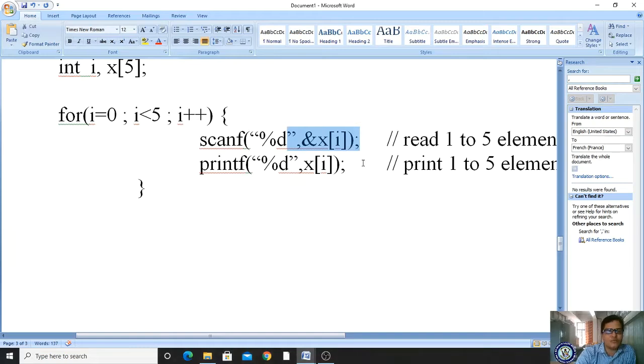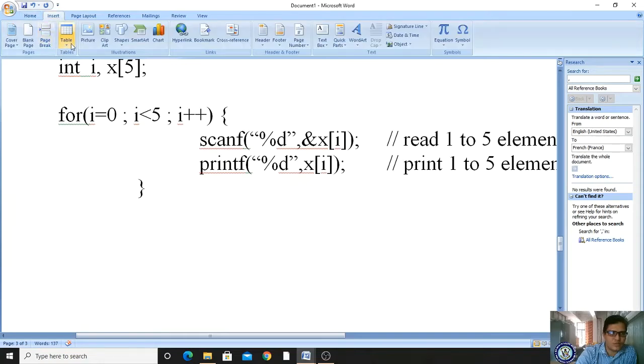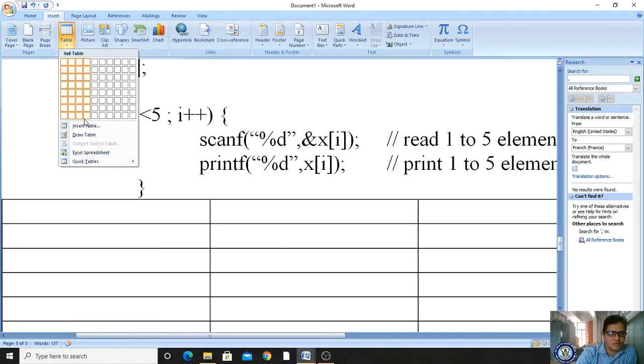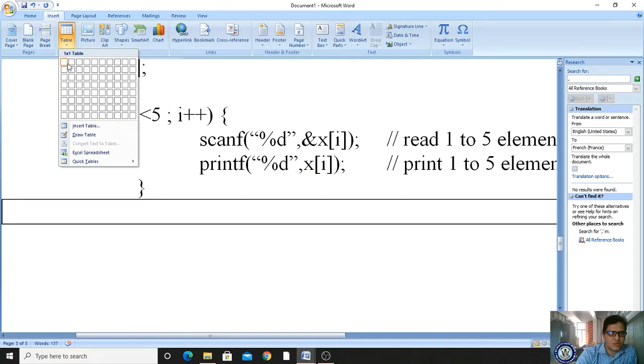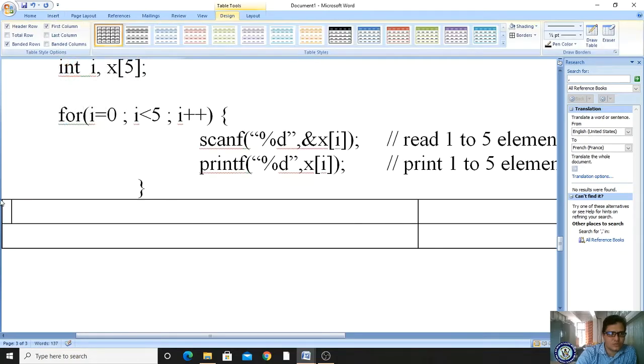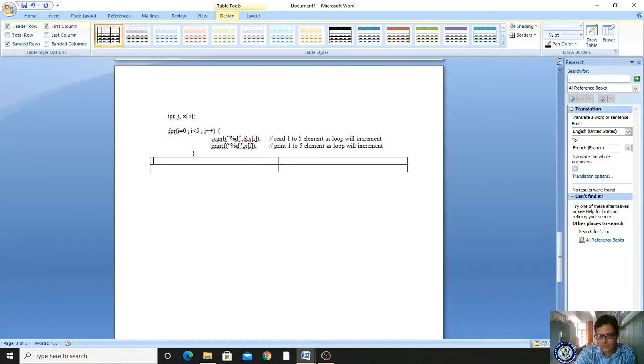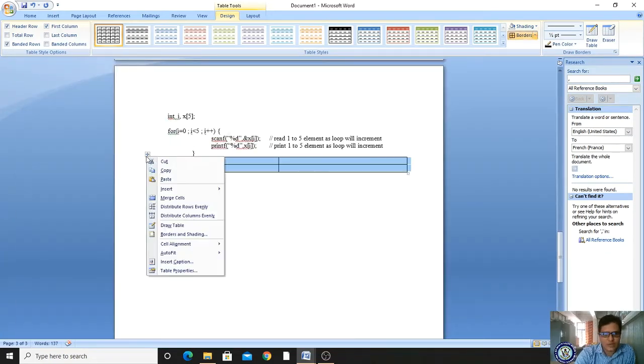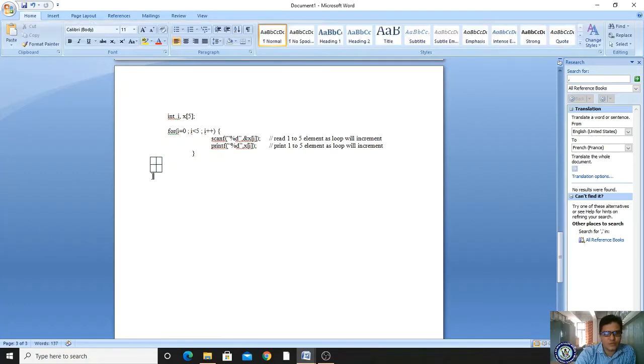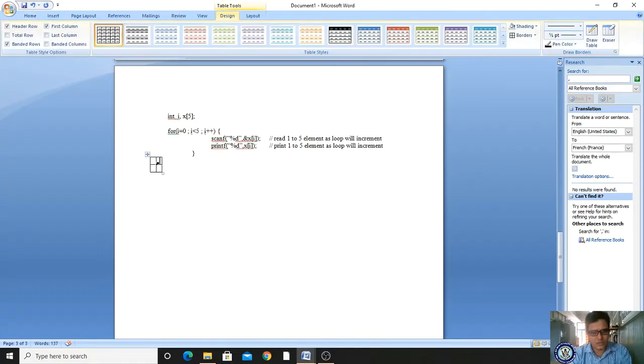x of 0. Now, for better understanding, let me take tables. I'm taking two tables, and making them auto fit to content. Now you are seeing here and here.